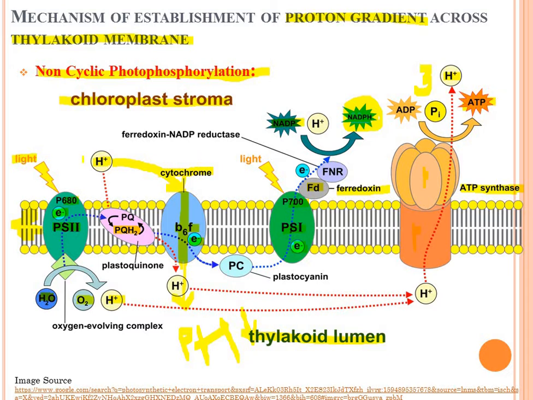Here, in the presence of light, phosphorylation takes place, meaning addition of phosphate takes place. Inorganic phosphate adds on to ADP to form ATP. Therefore, it is known as photophosphorylation. This is the overall non-cyclic photophosphorylation. Here ATP and NADPH2 are synthesized. This is the important thing.